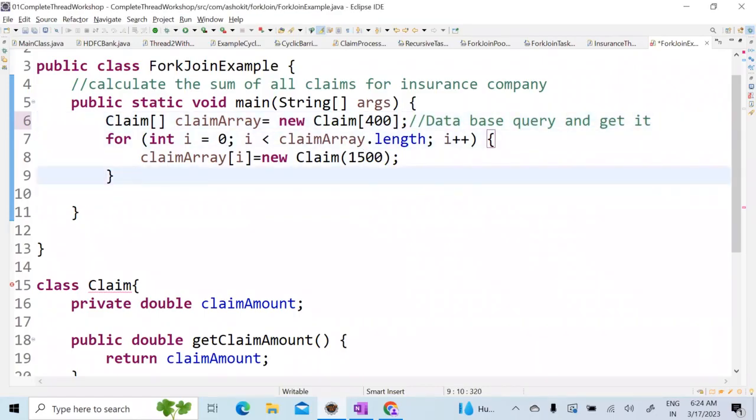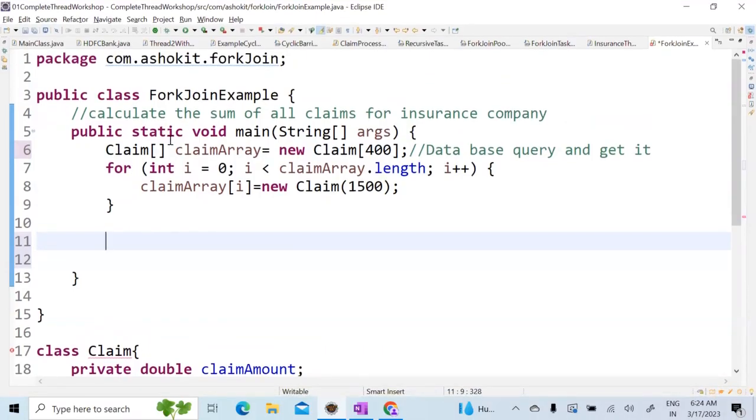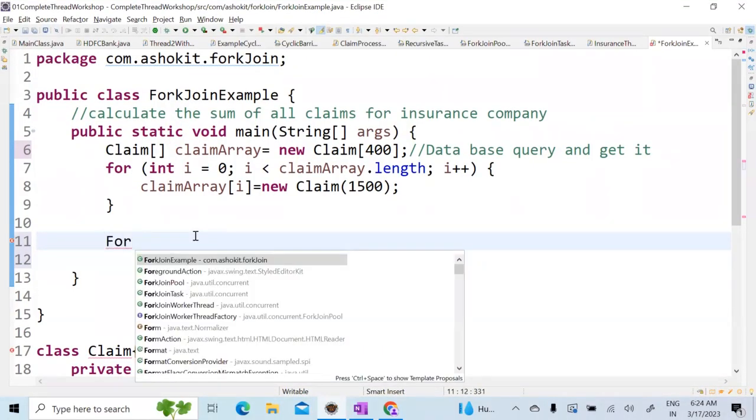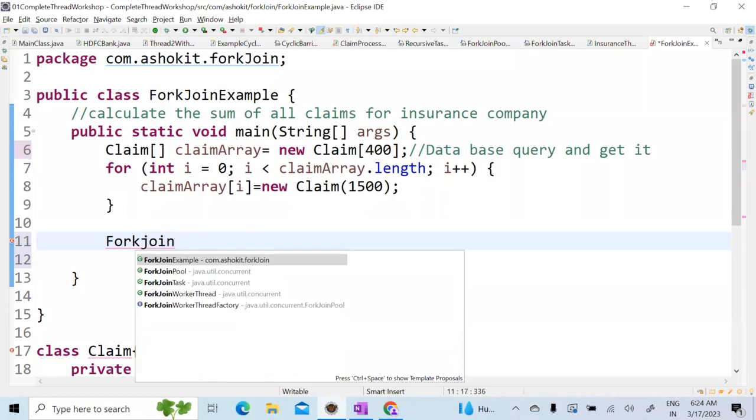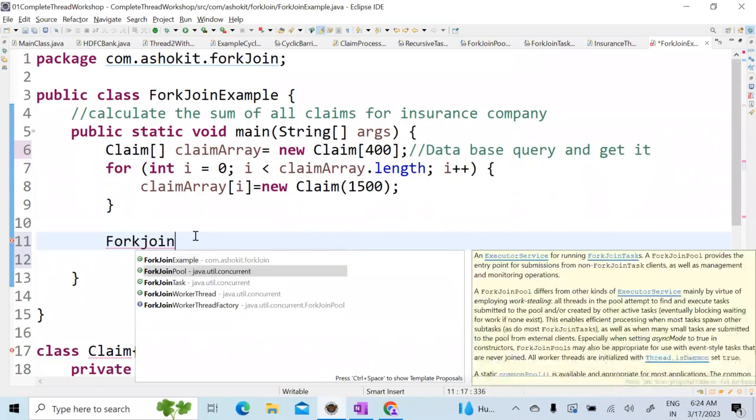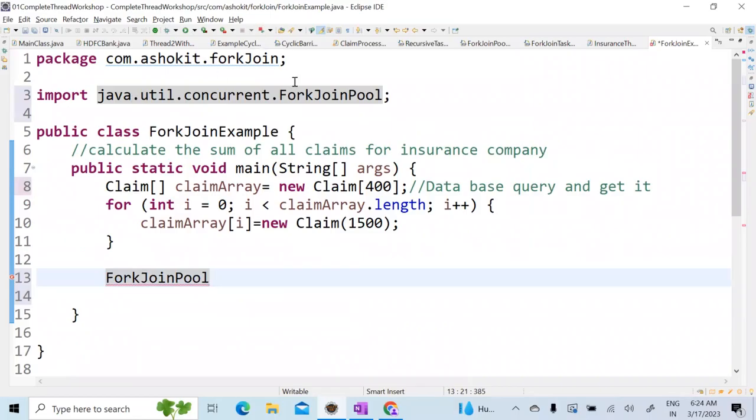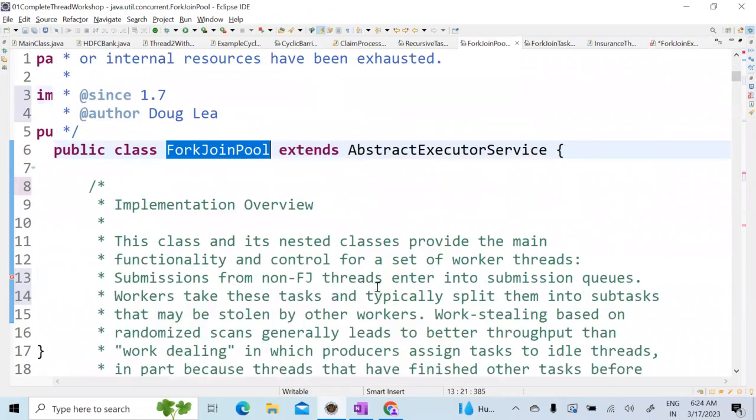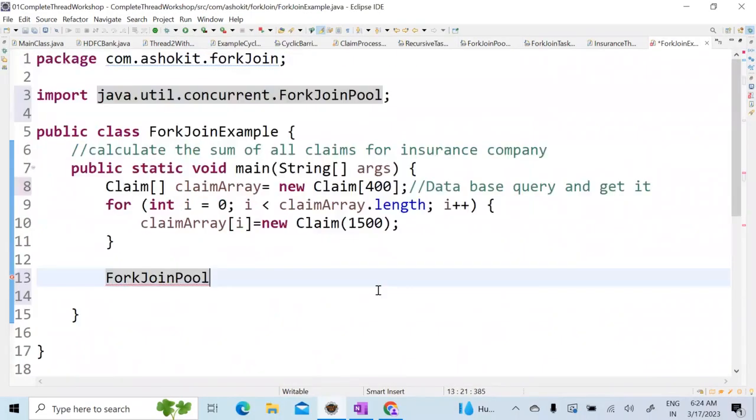Now what I will do is create a class. There is a class called ForkJoinPool in java.util.concurrent. Look here. Now create an object of this class equal to new ForkJoinPool.